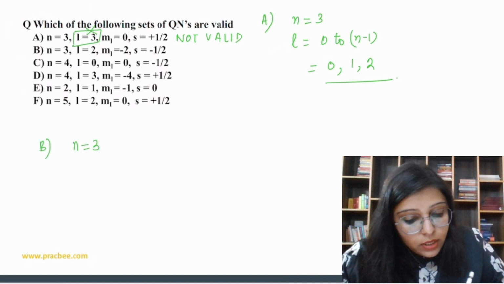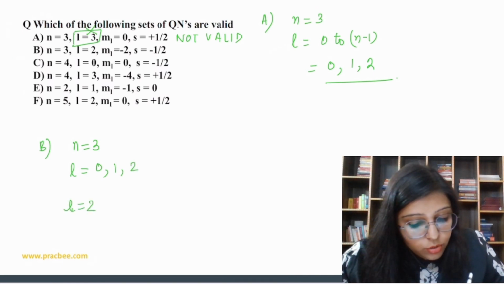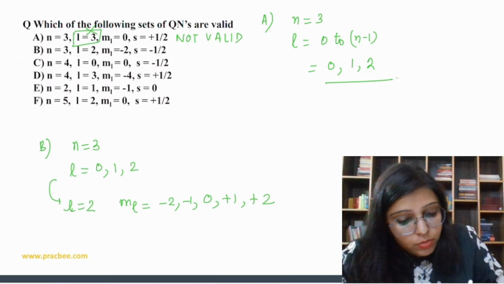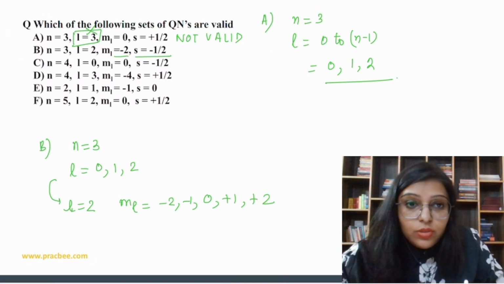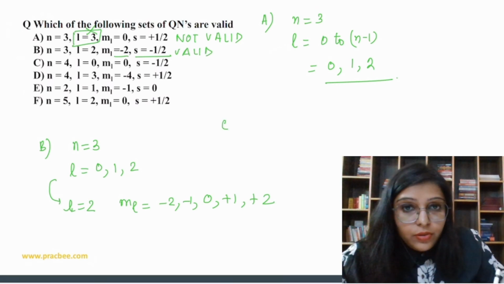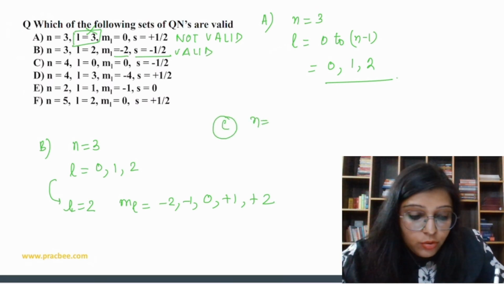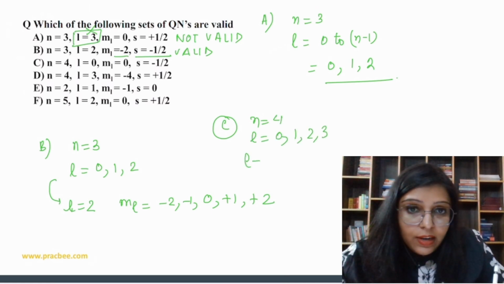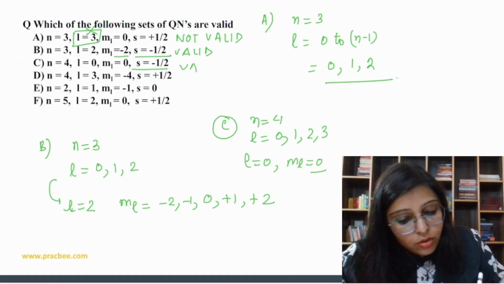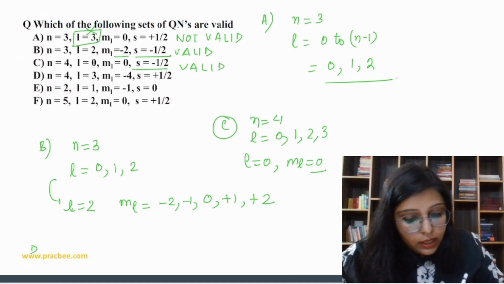If the value of n is 3, then the value of l can be 0, 1 and 2. If l is 2, then ml is minus 2, minus 1, 0, plus 1, plus 2. So this is possible, and for s we can have two values, either plus half or minus half, so this is valid. Now check option 3. If n is 4, then l is 0, 1, 2, 3. If l is 0, then ml is 0, and s is minus half, so this is also valid.